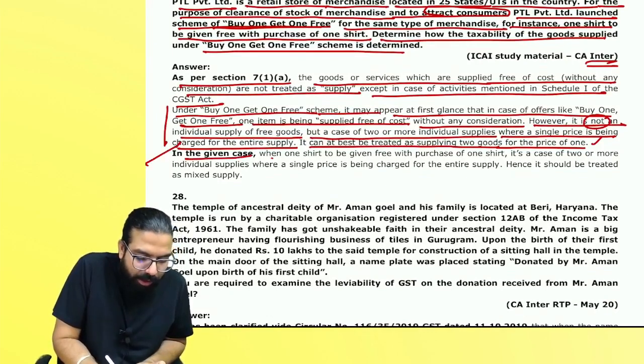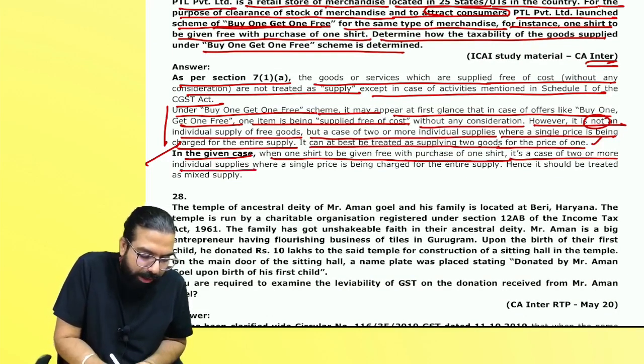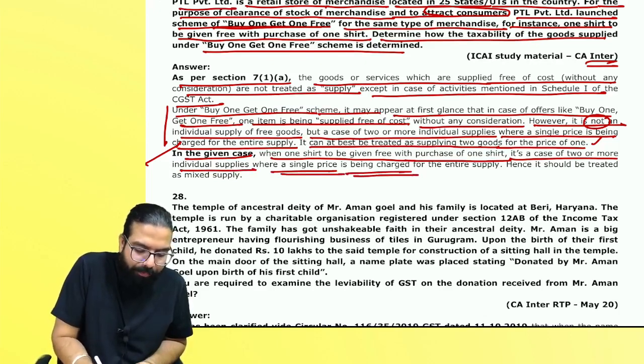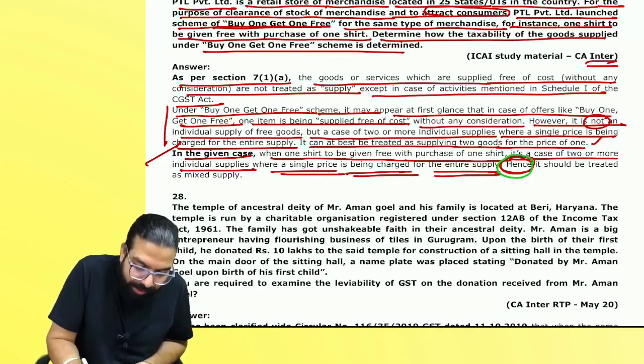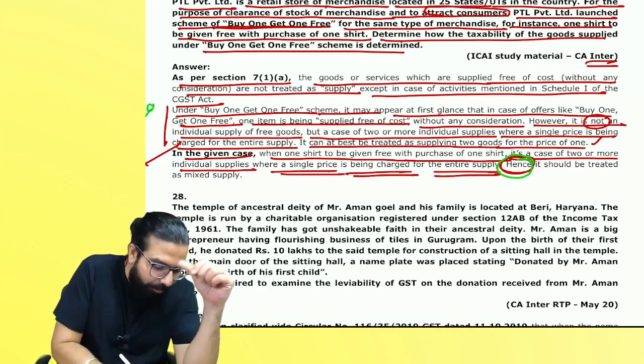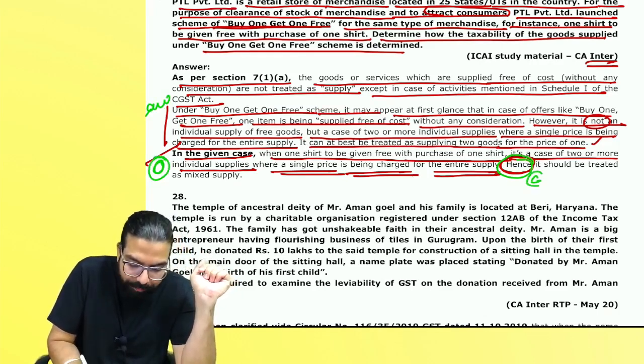In the given case, when one shirt is being given free with the purchase of one shirt, it's a case of two or more individual supplies where a single price is being charged for the entire supply. And this is the conclusion. Can you see the concluding line over here? See over here, hence. So this was the law. This was the application of the law, your observation basically. And this is the conclusion.